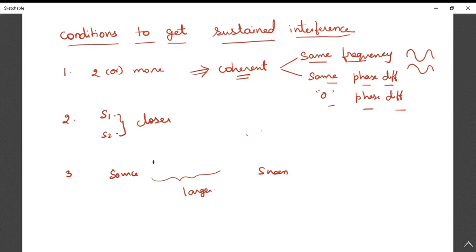What is the first condition? When two or more waves are considered for interference, the waves should be coherent in nature. What is meant by coherent? Same frequency, and it has to maintain a constant phase difference or zero phase difference between the two waves. Then the sources we are using should both be closer to each other, and the distance between the sources and the screen must be larger. So these are the conditions we have to maintain to get sustained interference. That's all about interference and the conditions to get interference.